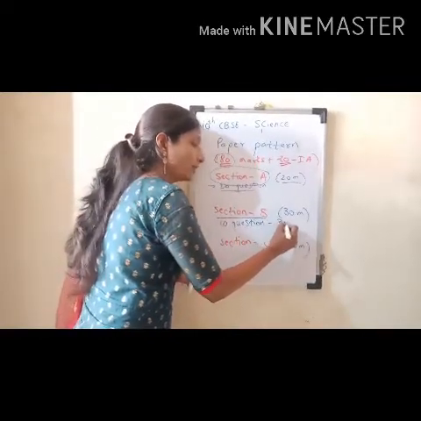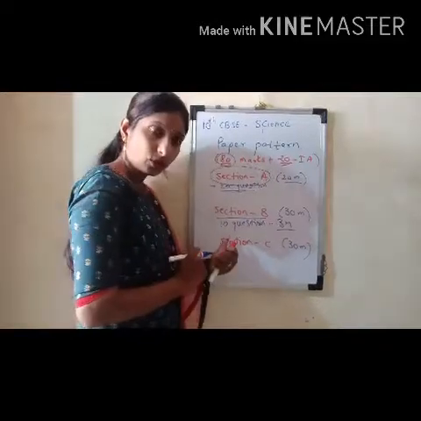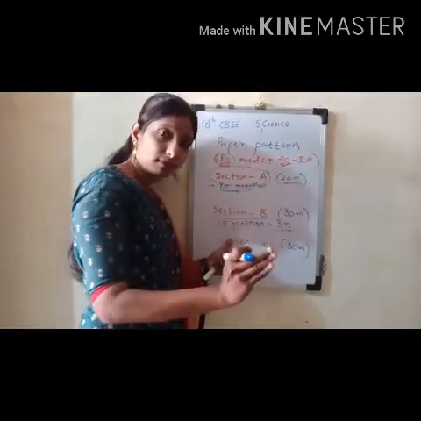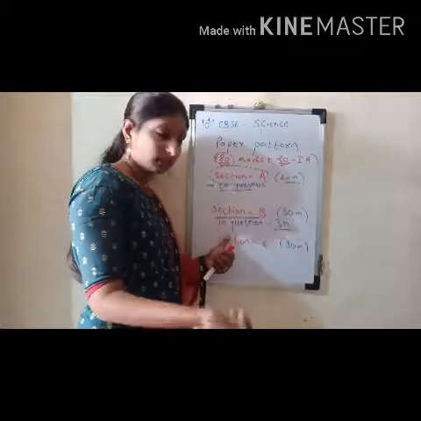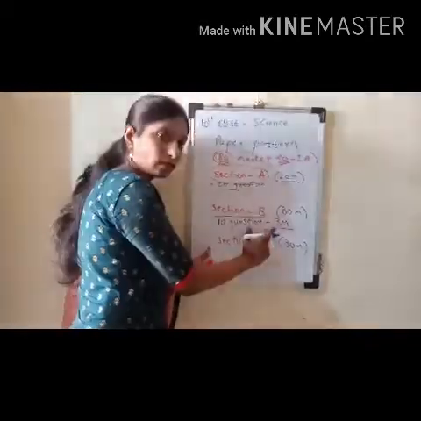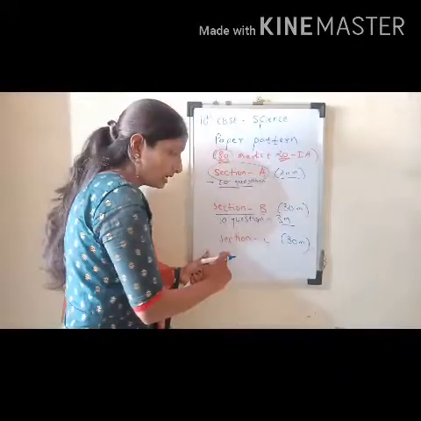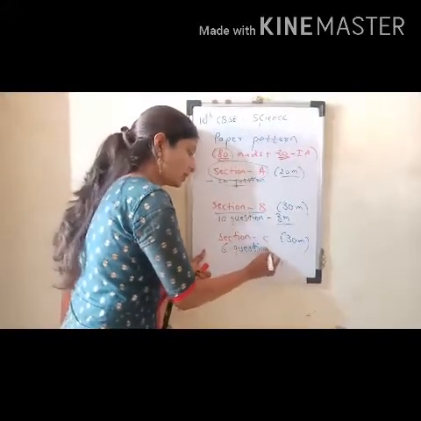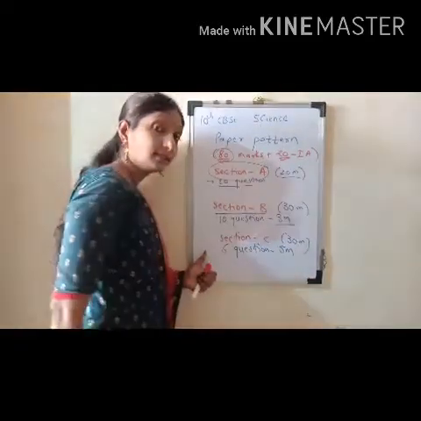So each question carries 3 marks. These 10 questions will be divided as some questions from biology, some from chemistry, and some from physics. So 10 questions, each carrying 3 marks, total 30 marks. Last is Section C. It will have a total of 6 questions. That means each question carries 5 marks.